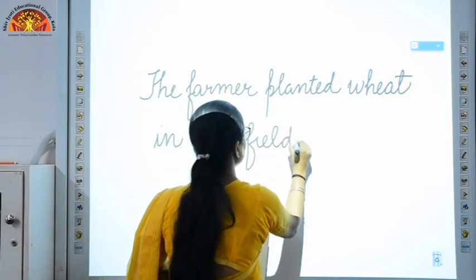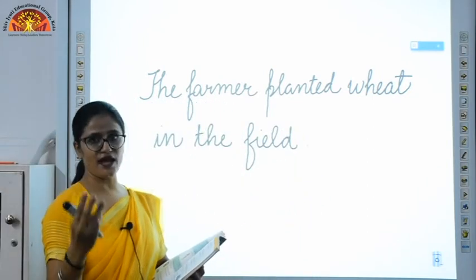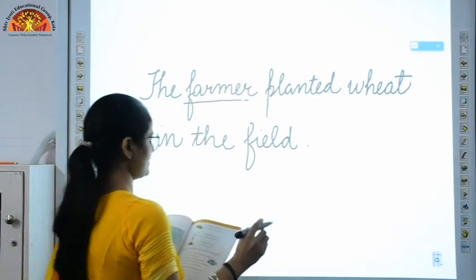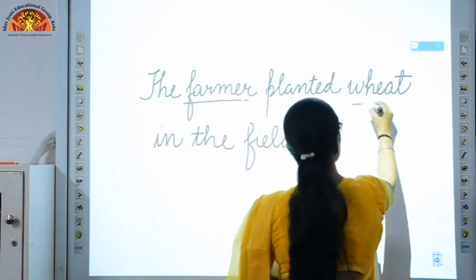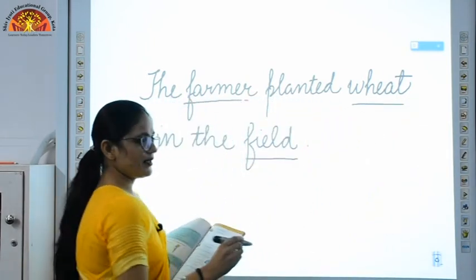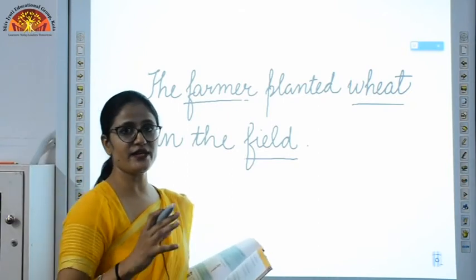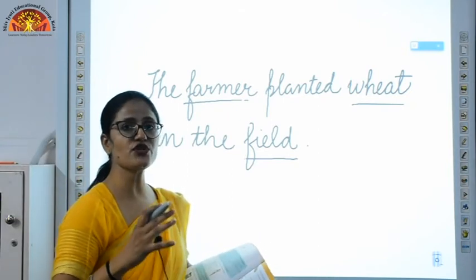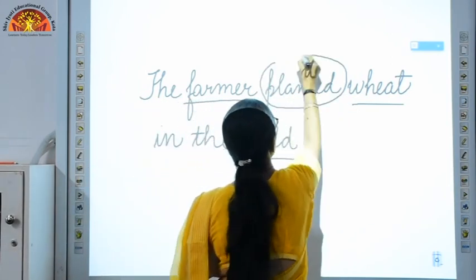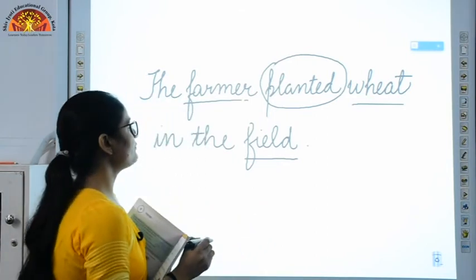Now you can see in this sentence there are three nouns. The very first noun is farmer. Okay. The second noun is wheat, and the third noun is field. Okay, now we have to identify what is the verb here. Verb means when we have done something, it should show some action, that is planted. So we are going to circle it out. Like this you have to do it in your book. Okay, so this was the first example.